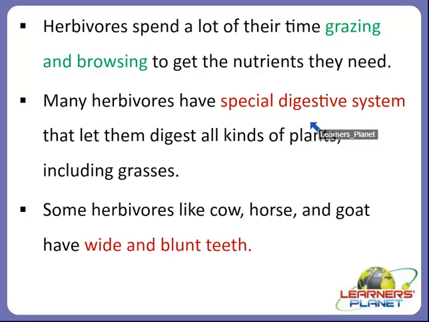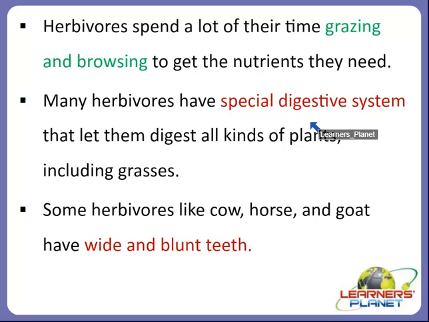For example, herbivores like deer, elephant, horse, etc. have teeth that are adapted to grind vegetative tissue, right? That means plant tissue. So animals like deer, elephant and horse have teeth adapted to grind the food.